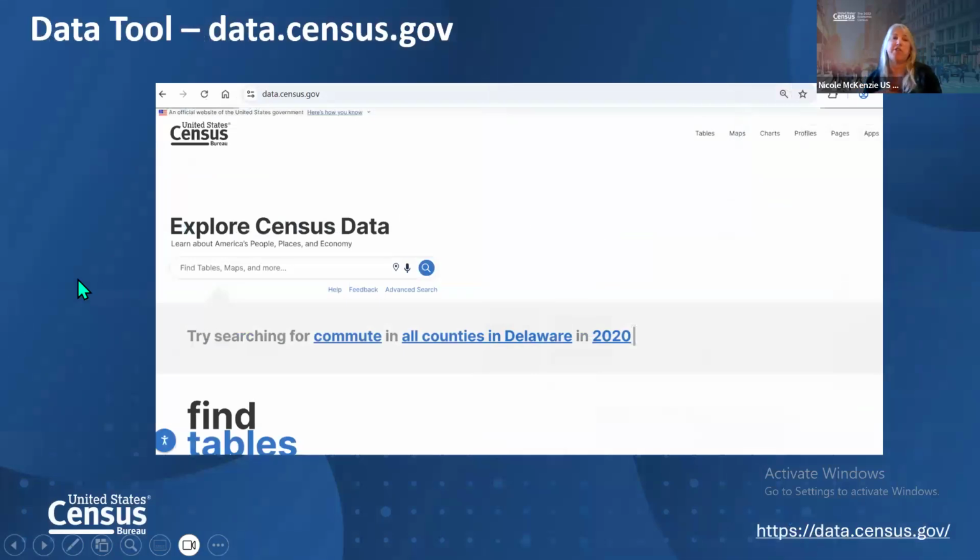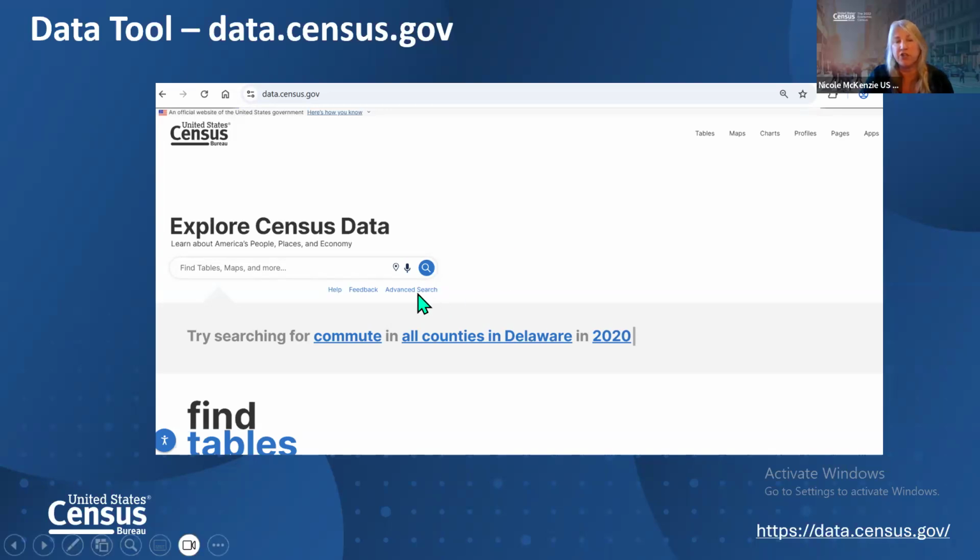So this is the landing page of data.census.gov. When we go into the tool, you'll see that there's a general search bar that we're going to use today. And then there's an advanced search. The difference between these two is that the general search is almost like online shopping. If you just type in pants, you're going to get a lot of results. And that's what happens when you type in something in the general search. You're going to get many, many tables. You might get 3,000 or 4,000 tables. So you get a lot, but it can take time to weed through that.